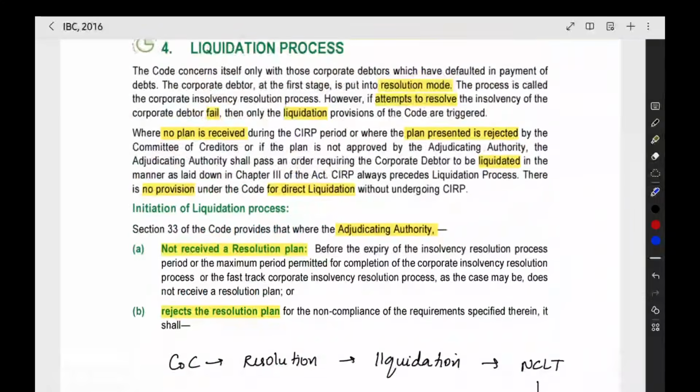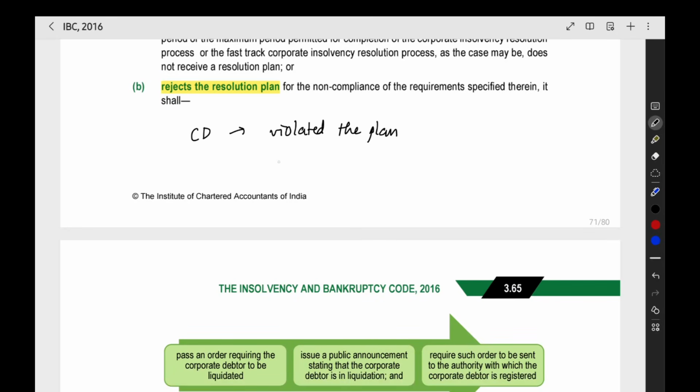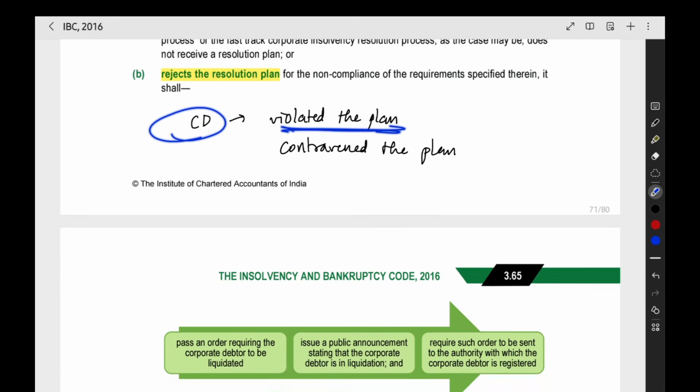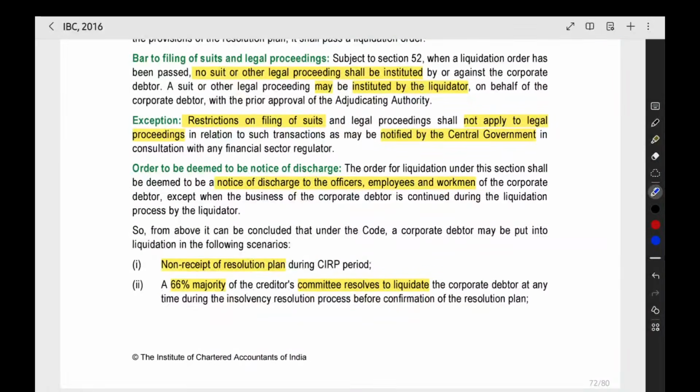Then you approve the resolution plan, everything going properly, but the corporate debtor violated the plan. Like he did not follow the plan properly. He contravened the plan. The plan is binding on the corporate debtor, but he did not follow the plan properly. Then also the company will go into liquidation.